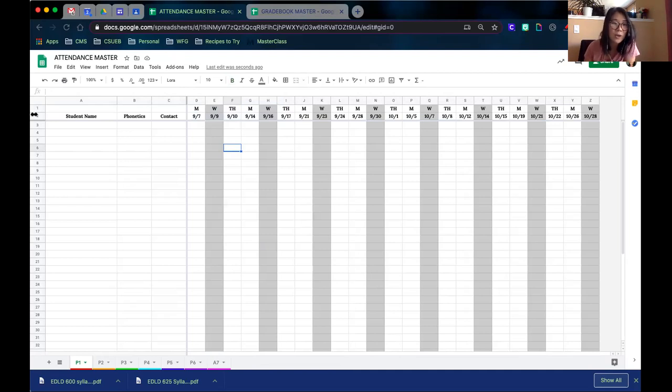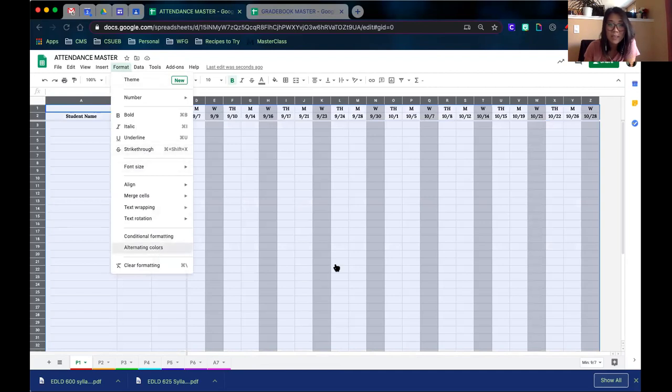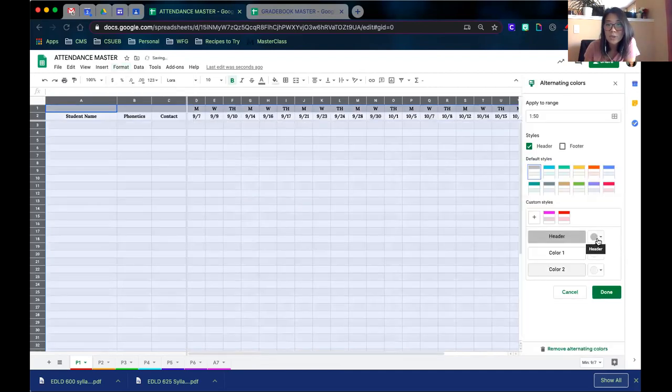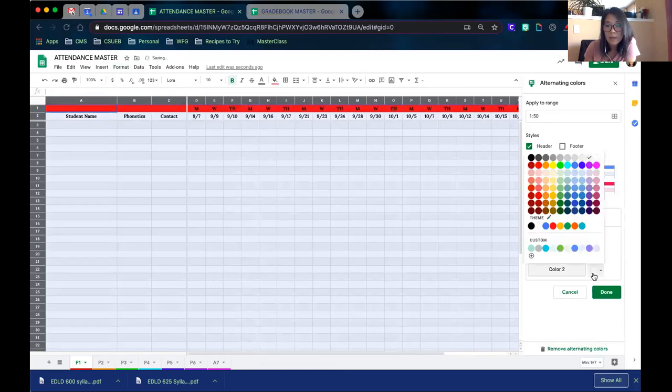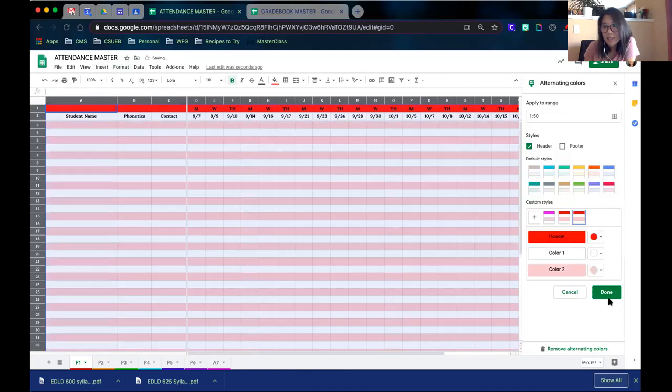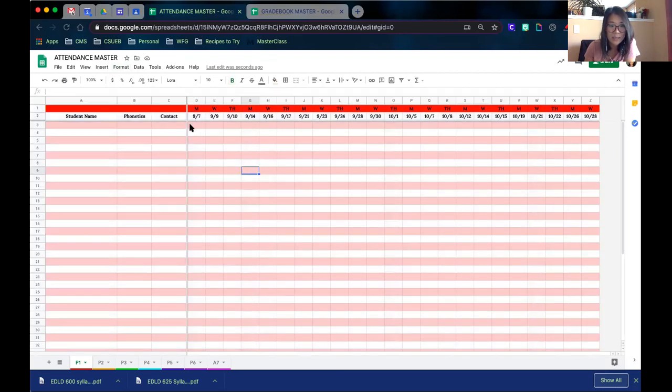Other things that I really like about this is alternating colors. So if I select the whole entire area and I go to format, alternating colors, I can choose what color it looks like, right? So for this one, for my period, I color code them. So I choose red as the header. For this, I choose like a lighter one, and then boom, it's all done that way, right? And I'm gonna change my Wednesdays to gray again. Okay, so there's alternating colors.